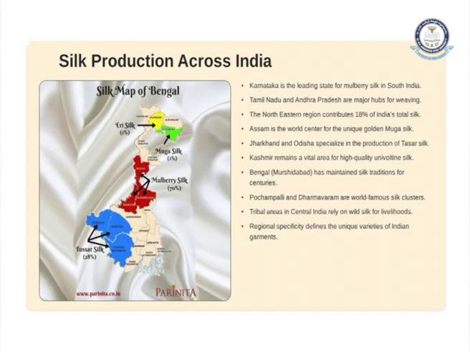We see Bengal, where the silk tradition has been maintained for centuries, and also in Pochampalli and Dharmavaram there are world famous silk clusters present. What do you mean by world famous silk clusters? Majorly in Pochampalli and Dharmavaram, we see a major production of silk garments.